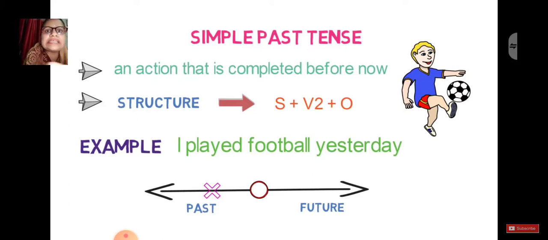So if you can see in your arrow part again, the middle one represents your present, but this action already happened before your present. It means it happened in your past. So the action which has already completed before your present time, that becomes your simple past tense. Hope this is understood to you.